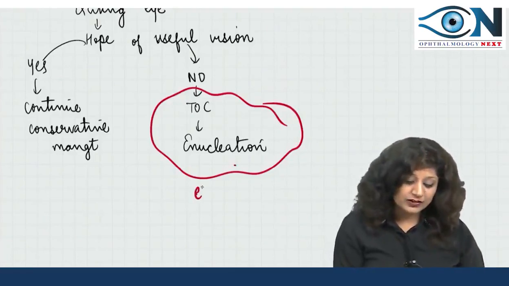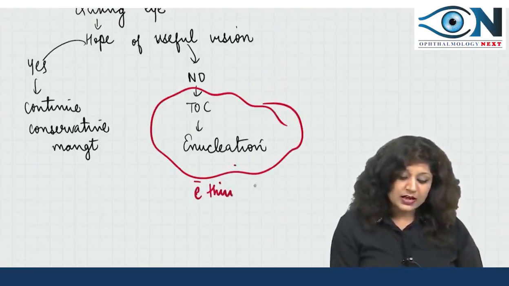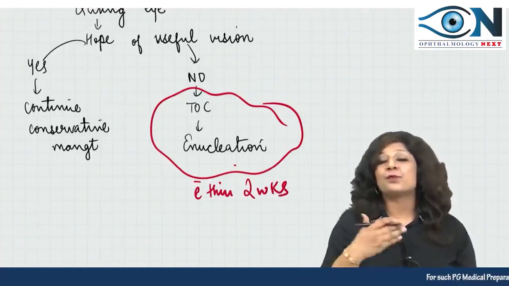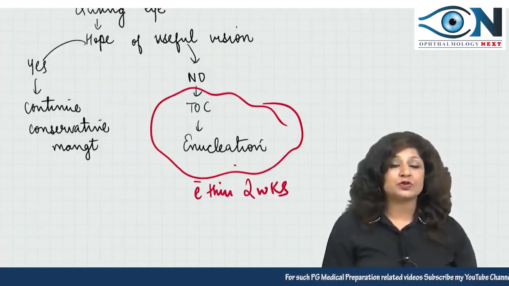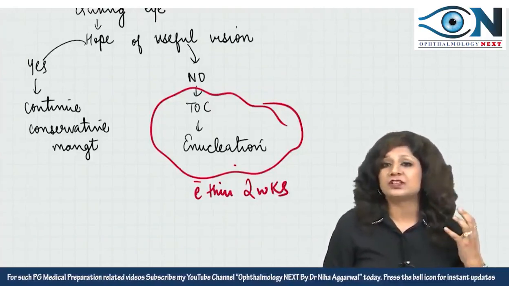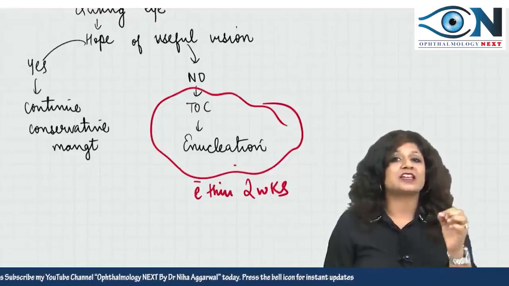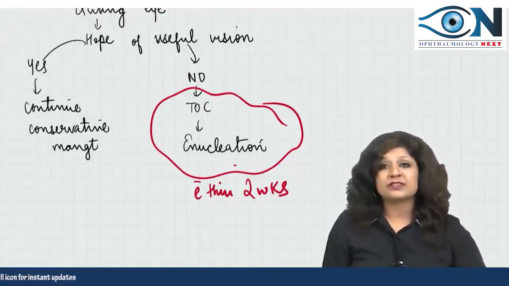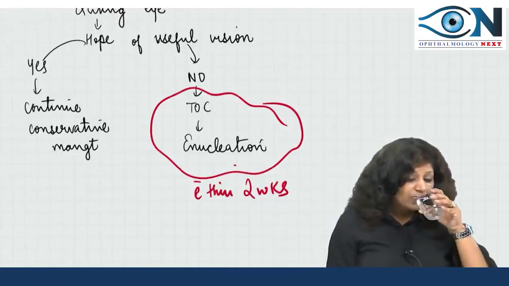and therefore do it within 2 weeks, because within 4 to 8 weeks this uveitis has a possibility of spreading to the other eye. So if you are taking the decision of a destructive procedure, always take an early decision and do it within 2 weeks. So this was sympathetic ophthalmitis.